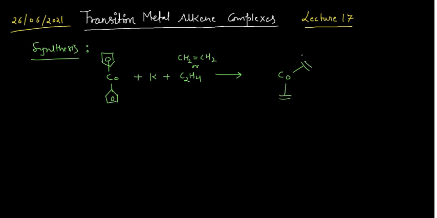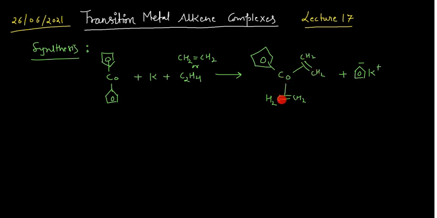You can write it as CH2, CH2, CH2 and CH2, and a 5-membered ring. The process eliminates a salt containing the cyclopentadienyl anion and the potassium ion. So in this case the cobalt is connected to the alkene system.